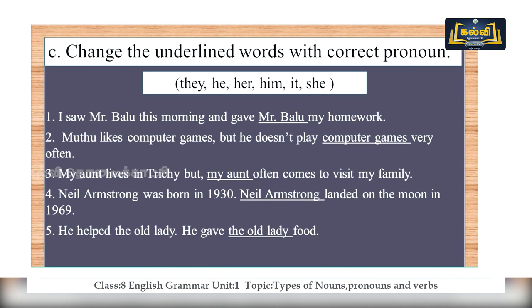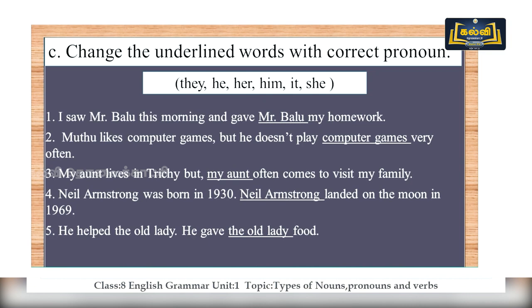Change the underlined words into correct pronoun. Here we have answers like they, he, her, him, it, she. So the sentences go like this, and we have underlined some words. Let me tell you those words, and you are going to replace those words with a pronoun. In this exercise, we are going to change the underlined words with correct pronouns.